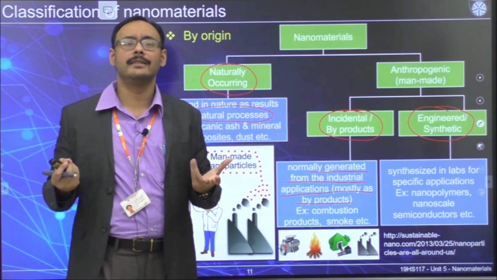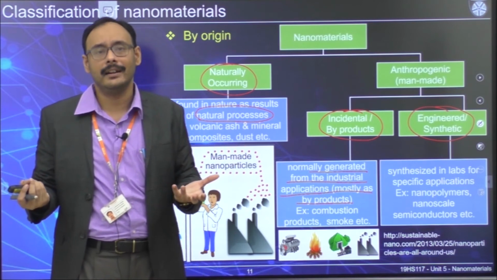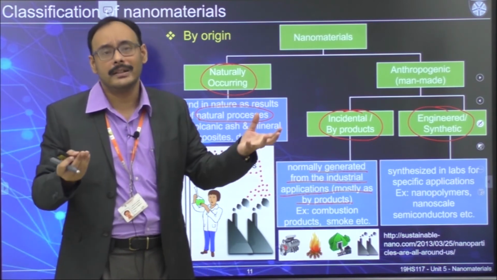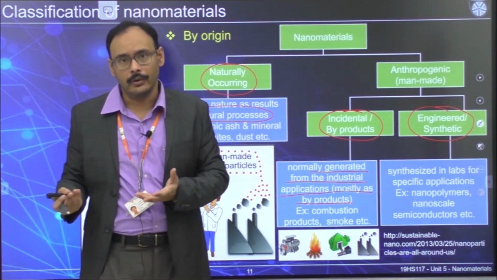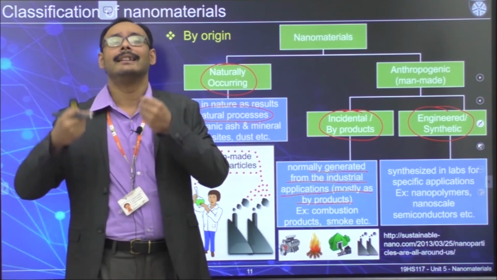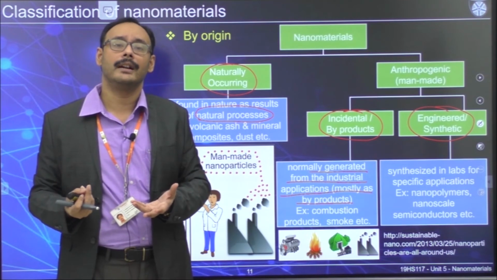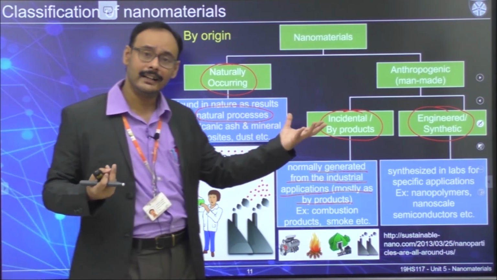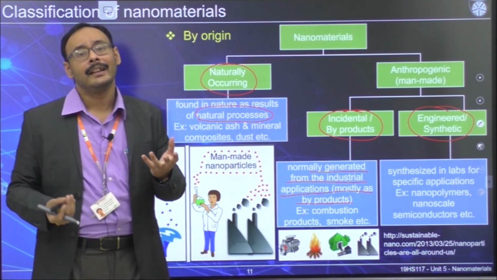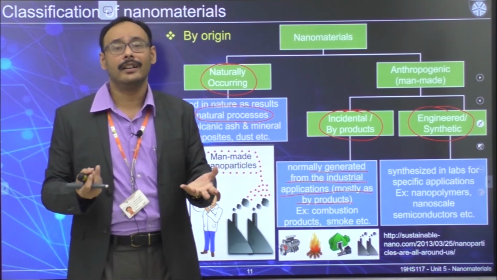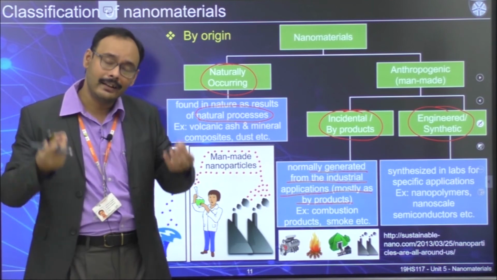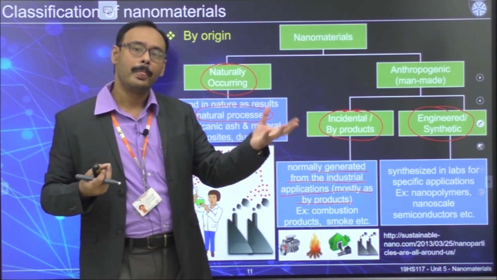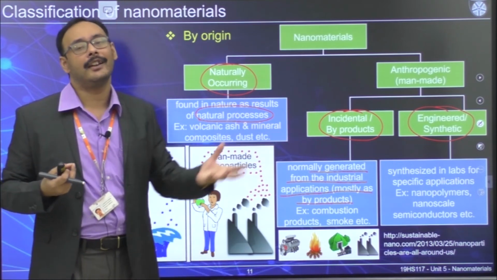You already know smoke is bad, but you can't really avoid that because your process needs that heat, and once combustion starts, there will be smoke. And once smoke happens, there will be formation of carbon nanoparticles. So you can't really avoid it. It's called incidental. That means whether you want to generate or not, you are the one using that procedure to generate some particle which is at the nanoscale.